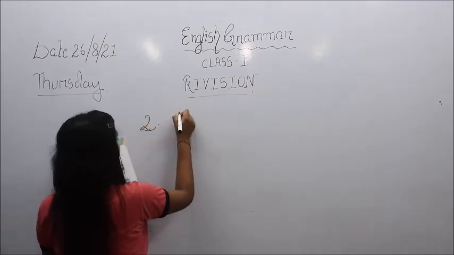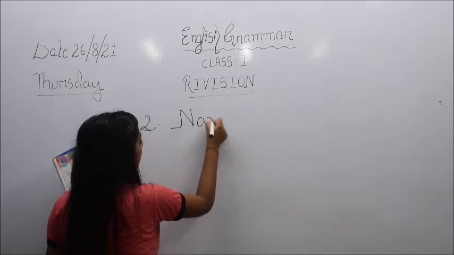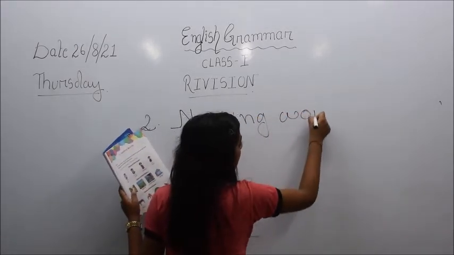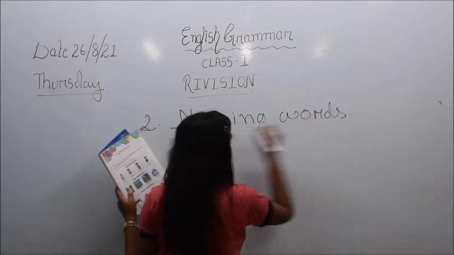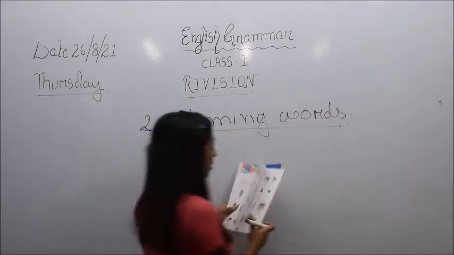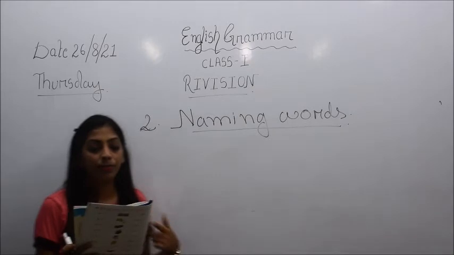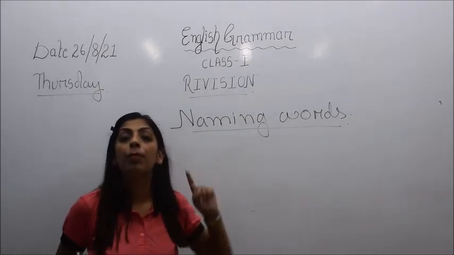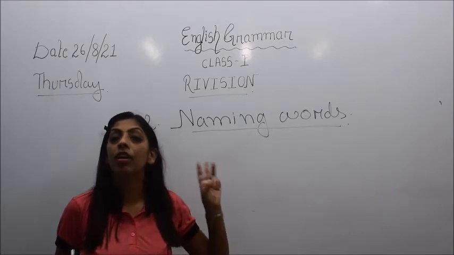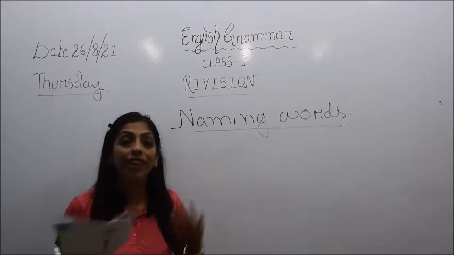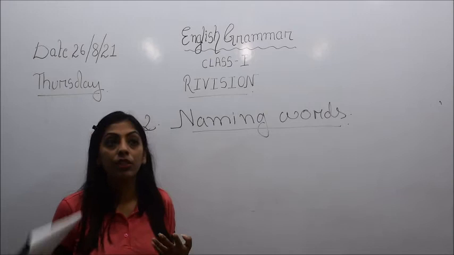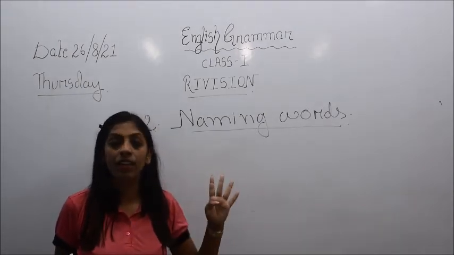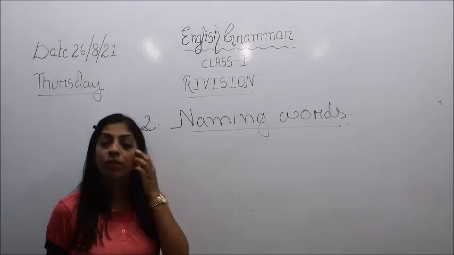Lesson number 2 is naming words, N-A-M-I-N-G, W-O-R-D-S. So children, what is a naming word? It is the name of a person, place, animal or thing. The word which gives a name to a person, place, animal or thing is a naming word.